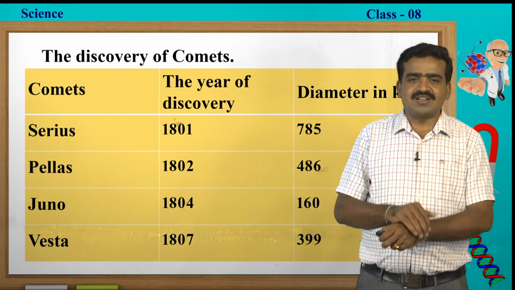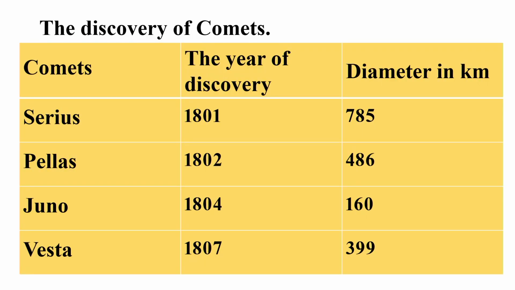The discovery of the comets. A few comets were discovered in different years. Sirius was discovered in the year 1801. Its diameter is 785 kilometers. Pallas was discovered in 1802. Its diameter is 486 kilometers.